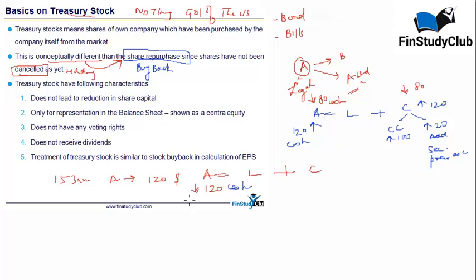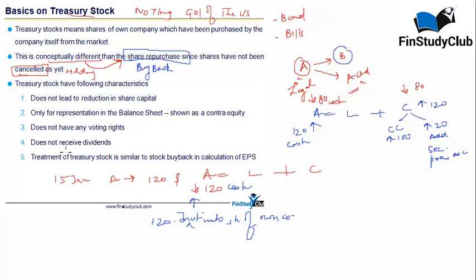The important aspect is that investment in shares of its own company goes up by 120. So this is pretty much a treasury stock for you. Rather than investing into some other company called B, A has invested into its own stock, and it is represented on the asset side. I will come to the accounting aspect in a little while.